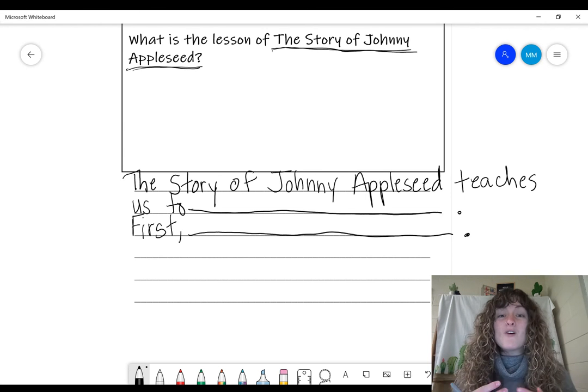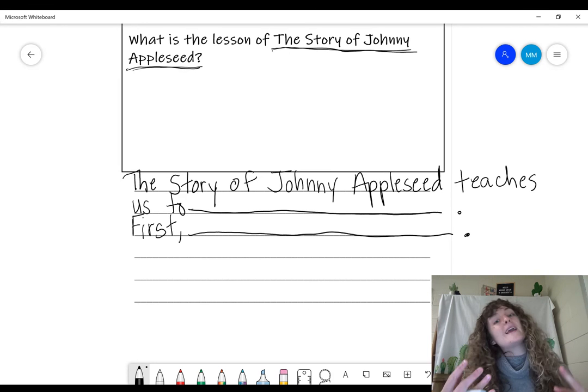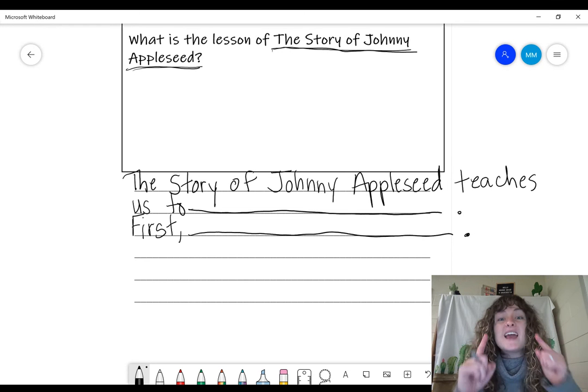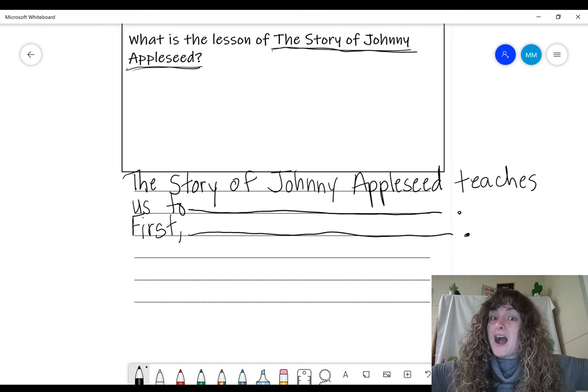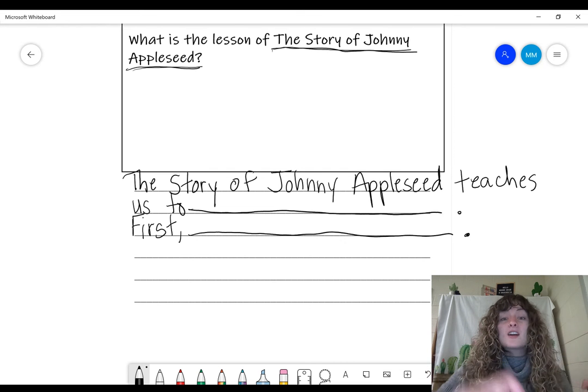Think about how he was kind and generous to the pioneers. Okay, so for your first piece of evidence, I want you to tell me a way that he was kind and generous and use topic-specific words. So he was kind and generous to who? The pioneers. So go ahead and pause the video and get your first piece of evidence.